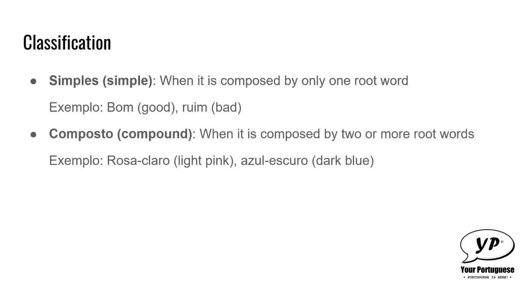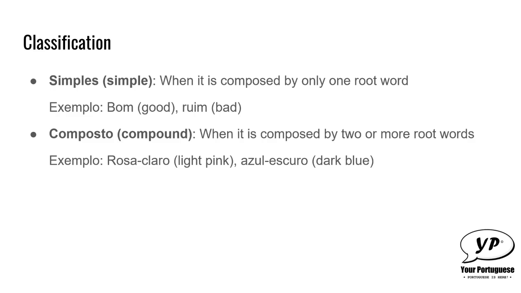The adjectives are classified in simple or compound in Portuguese, and it's simple when it's composed by only one root word. Some examples are bom, which means good in English, and ruim, which means bad. And an adjective is compound when it's composed by two or more root words. Some examples are rosa claro, which means light pink, and azul escuro, which means dark blue.